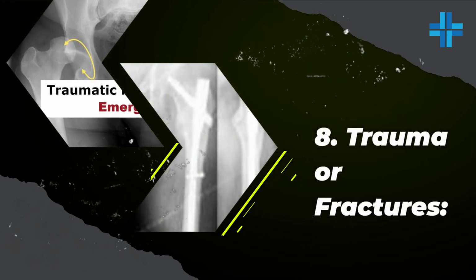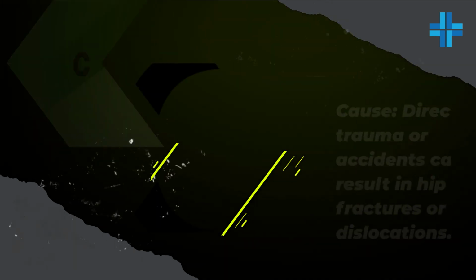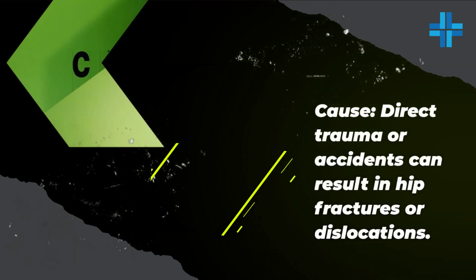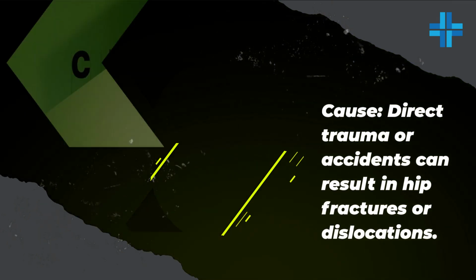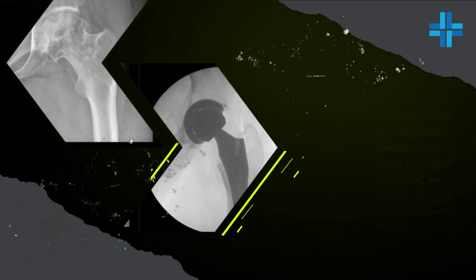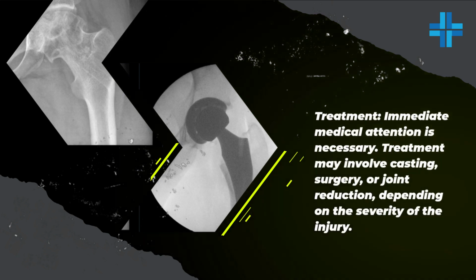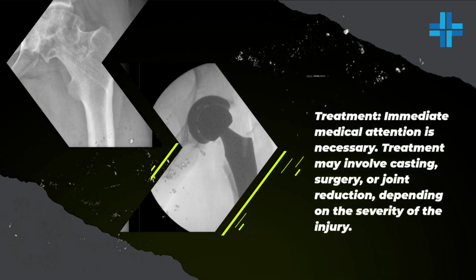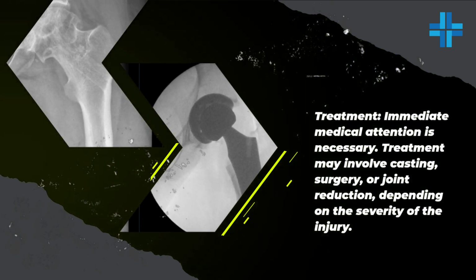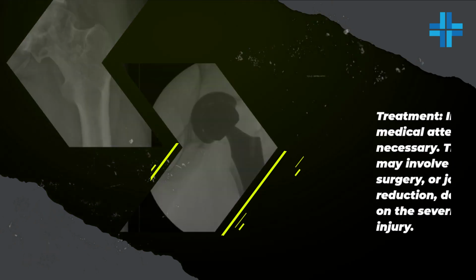8. Trauma or fractures. Cause: Direct trauma or accidents can result in hip fractures or dislocations. Treatment: Immediate medical attention is necessary. Treatment may involve casting, surgery, or joint reduction, depending on the severity of the injury.